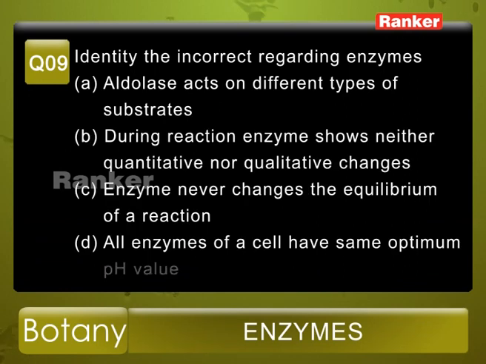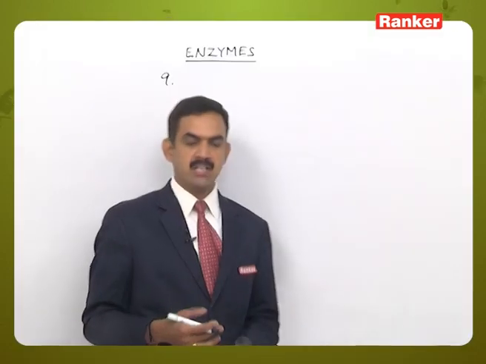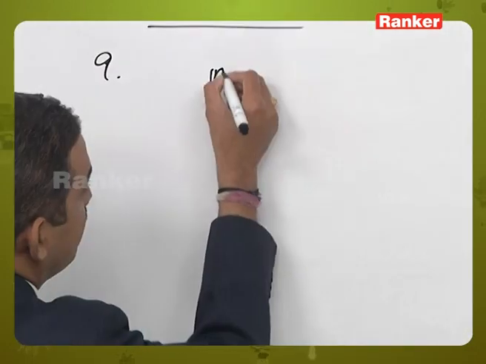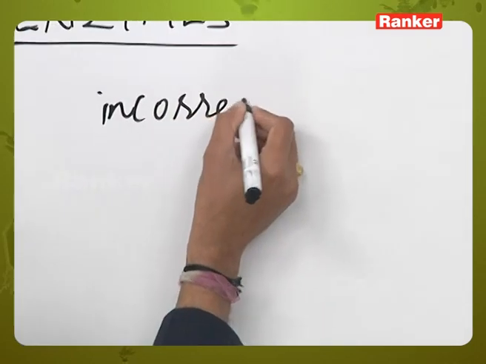Question number 9, identify the incorrect statement regarding enzymes. The given options: A, aldolase acts on different types of substrates. B, during reaction enzyme shows neither quantitative nor qualitative changes. C, enzyme never changes the equilibrium of a reaction. And D, all enzymes of a cell have the same optimum pH value. So, here in this question we have to identify the incorrect statement